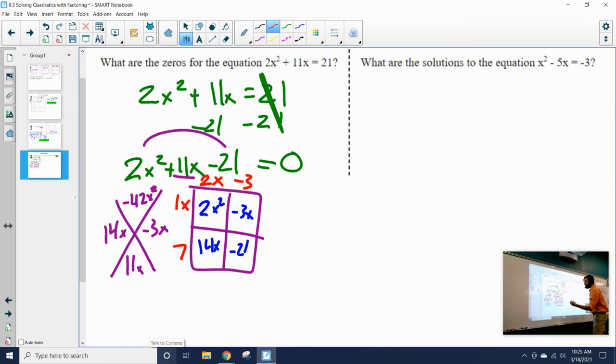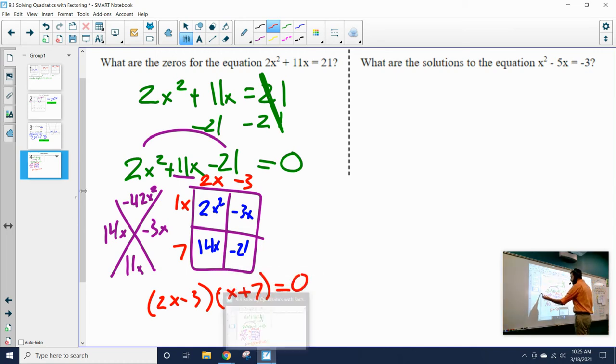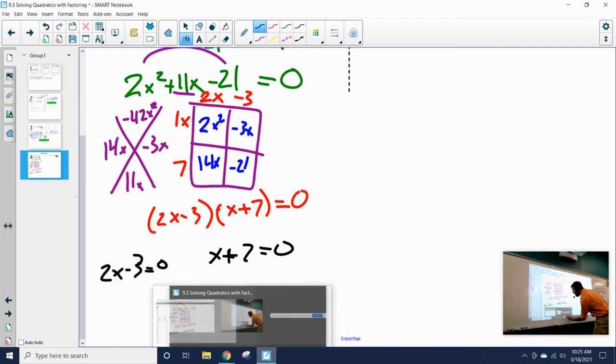2x times 7. So my two factors that I get are 2x minus 3 and x plus 7. And these are going to be my two factors that are going to equal 0. Well, I know based off the zero product property, in order to solve for 0, I just have to set each of these factors equal to 0, and then I will be done. So I'll have 2x minus 3 equals 0, and x plus 7 equals 0. And then all I have to do is solve these two-step equations, and I'm good.